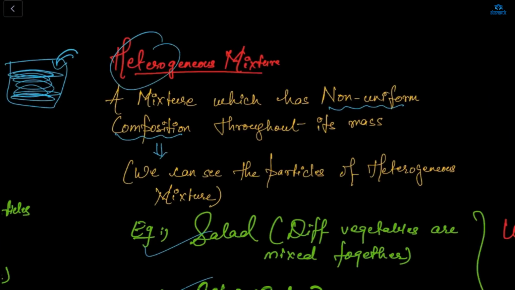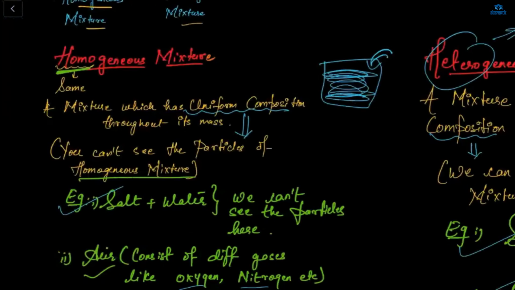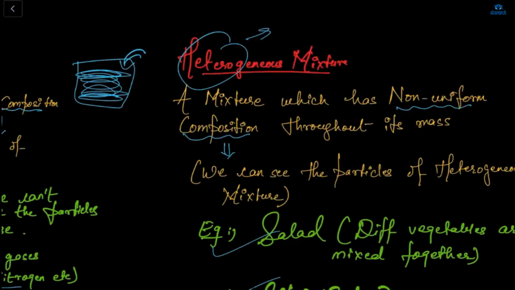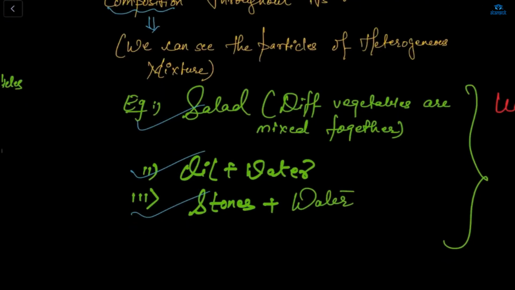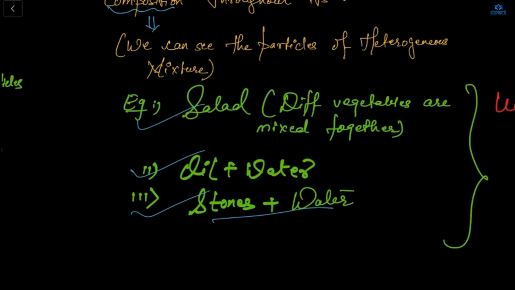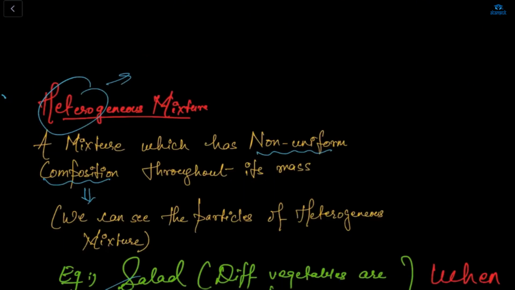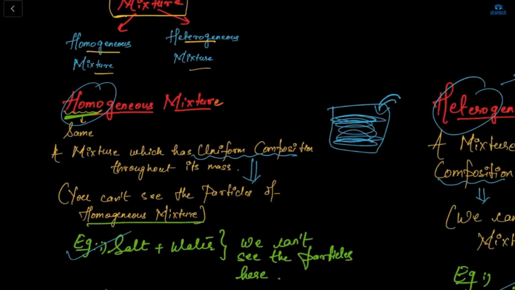Hetero means जो दिख जाता है, okay, in the beaker, and the homo means जो same होता है, जो एक same uniform रहता है जो कि नहीं दिखता, तो उसको homo बोलते हैं. और hetero मतलब जो दिख रहा है, जैसे कि अगर stones plus water, water में stones डालेंगे, so stones are clearly visible, तो उसको बोलते हैं heterogeneous. So here when we observe the particles of mixture, the particles of mixture are clearly observable, so that's known as your hetero, and which is not homo.